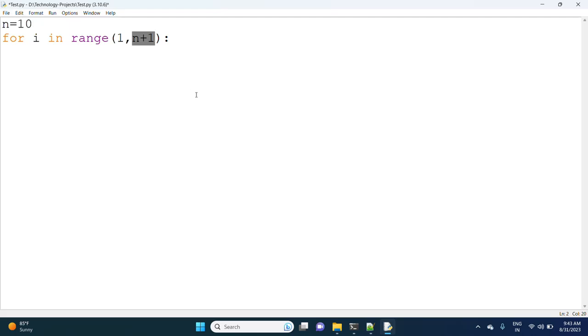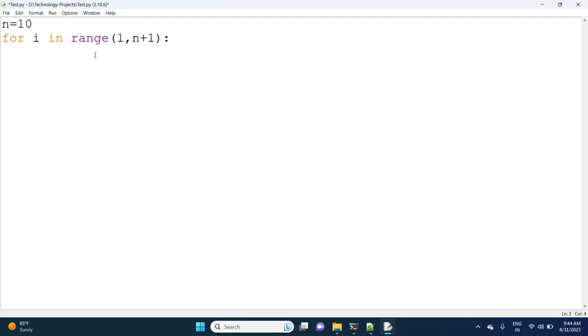I want to print 1 to 10, so if I give 10, it is 10 minus 1 plus 1. Both cancel and 10 remains, so execution will go from 1 to 10. Clear, right? If you have any questions, please observe the previous session where I explained the range data type.